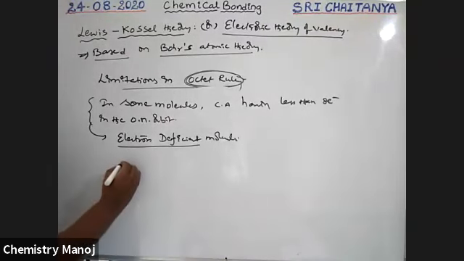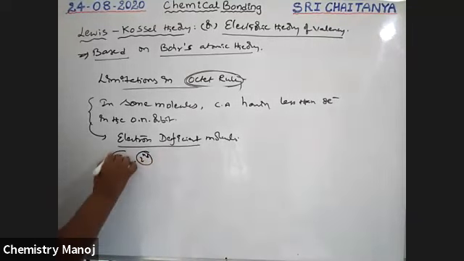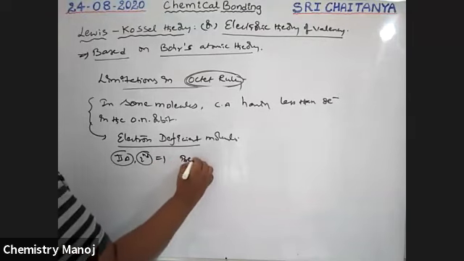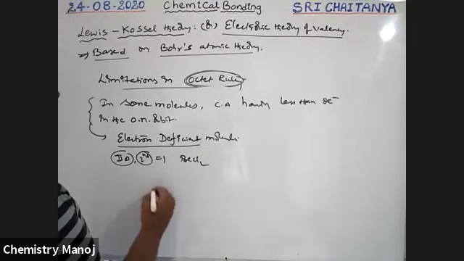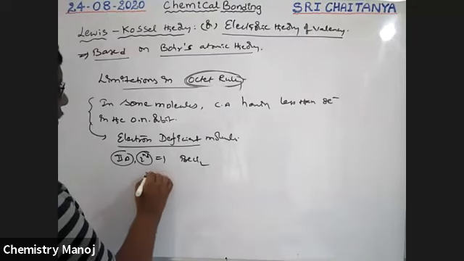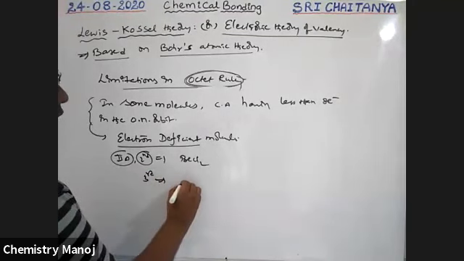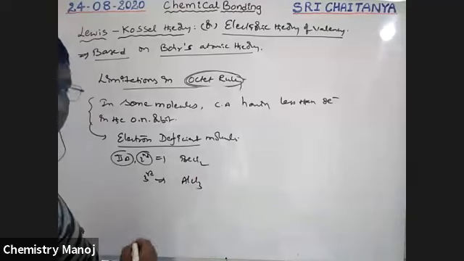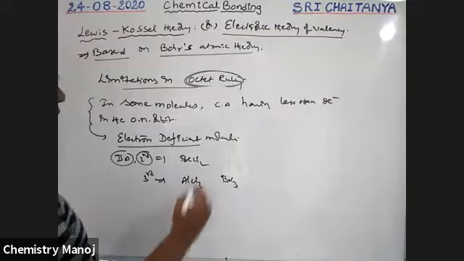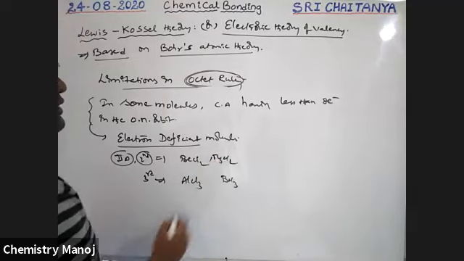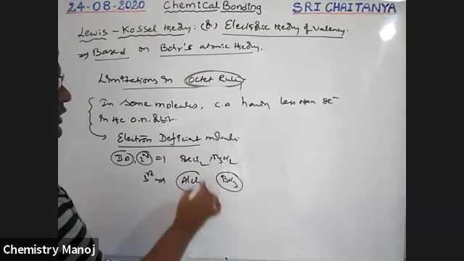See here what happened. For second group elements, beryllium, BeCl2 is formed. Next, third group elements: aluminum, AlCl3, and boron, BCl3, are formed.